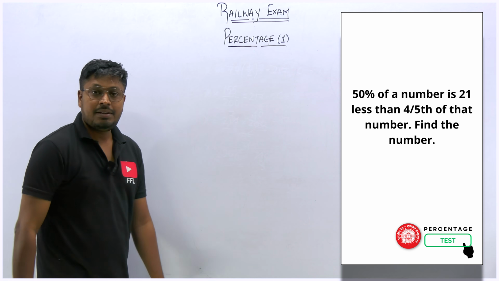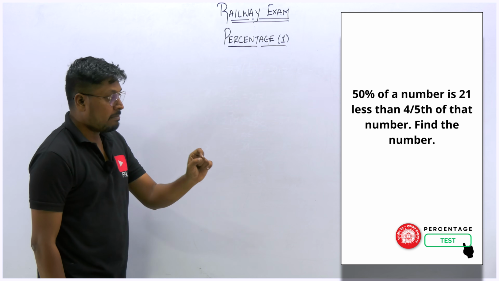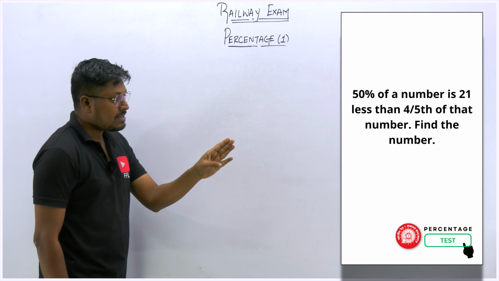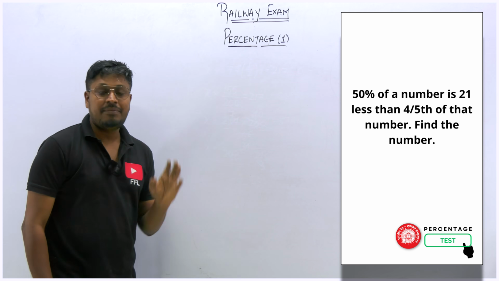So next question. 50% of a number is 21 less than 4 by 5 of that number, find the number.